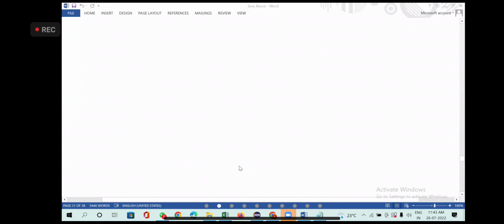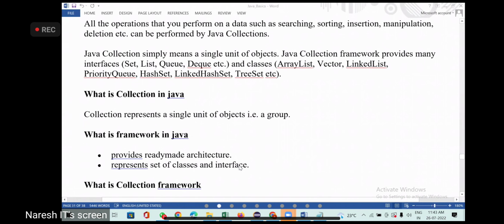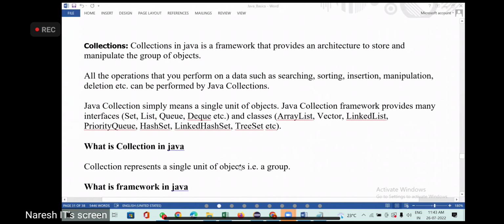Okay. Now, you all understood interfaces, right? Interface and class. What is the difference between class and interface? A class contains data members and method definitions, but an interface contains only data members and abstract methods. It will not have any definitions.